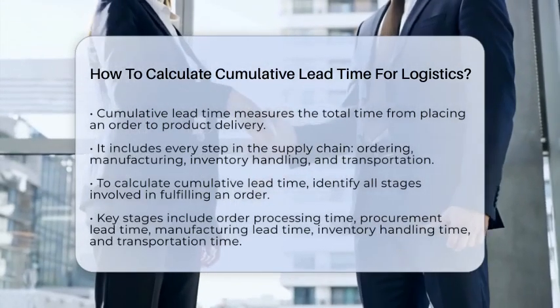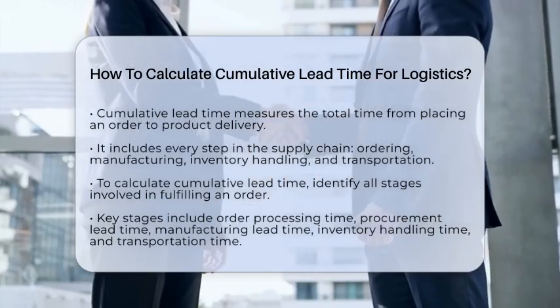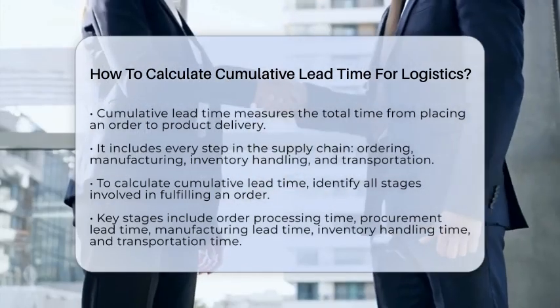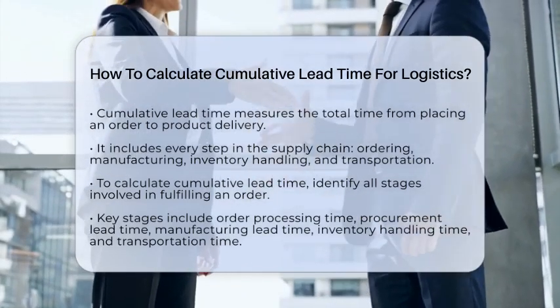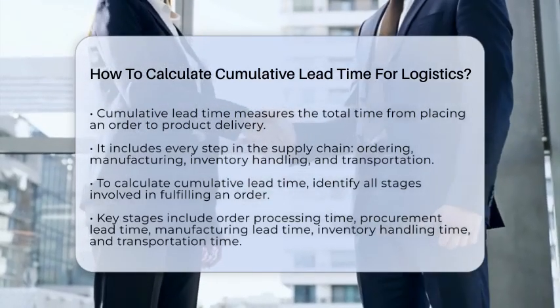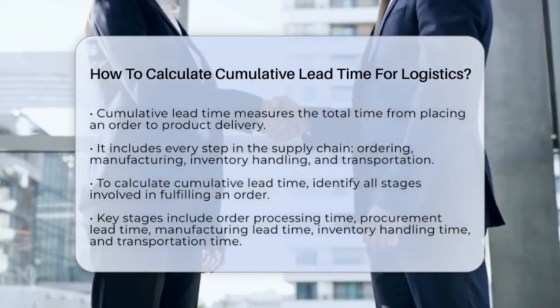It involves the total time required for every step in the supply chain process. This includes ordering, manufacturing, inventory handling, and transportation. To calculate cumulative lead time, you need to follow a few straightforward steps. First, identify all the stages involved in fulfilling an order.